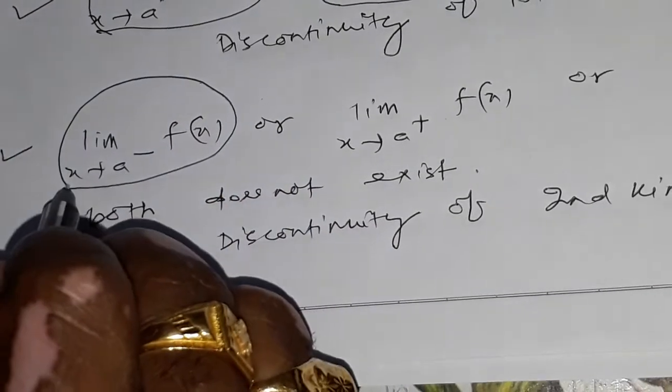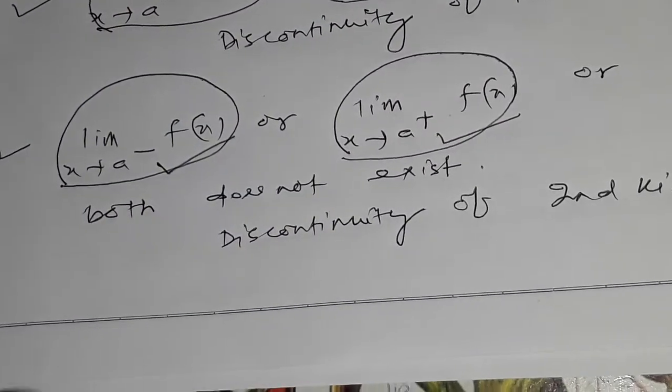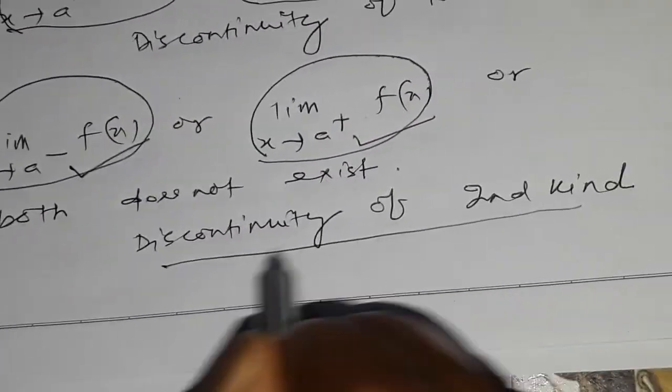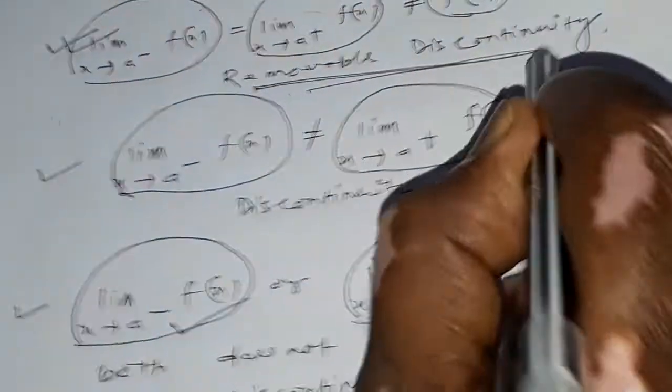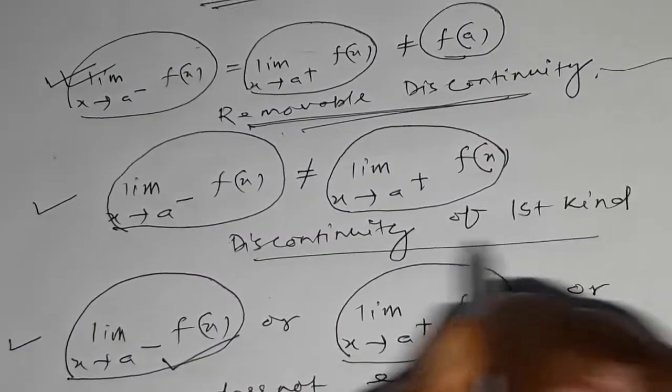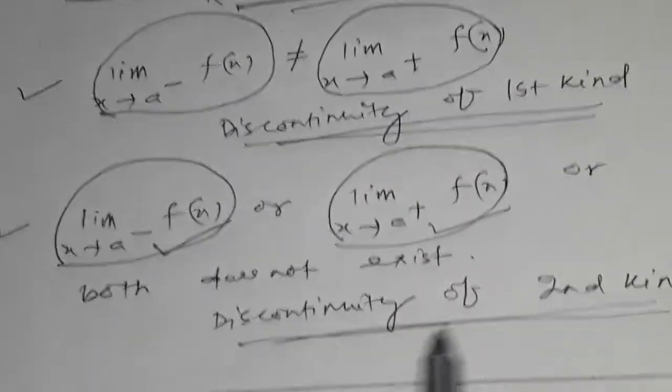Left hand limit at x equals a or right hand limit at x equals a or both does not exist, then this discontinuity is known as discontinuity of second kind. So here we have removable discontinuity, discontinuity of first kind, and discontinuity of second kind.